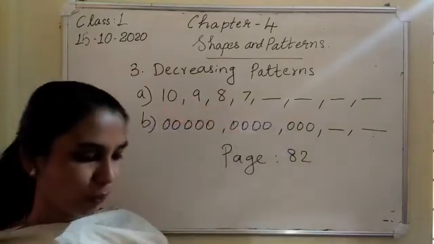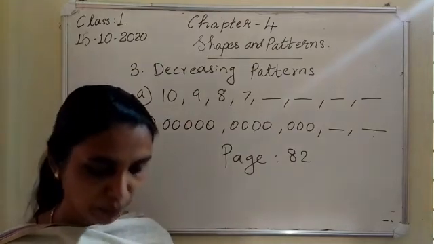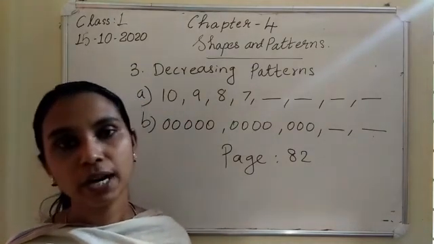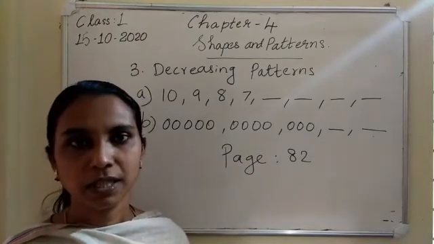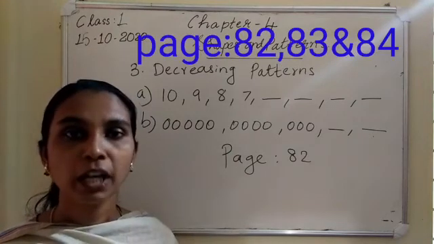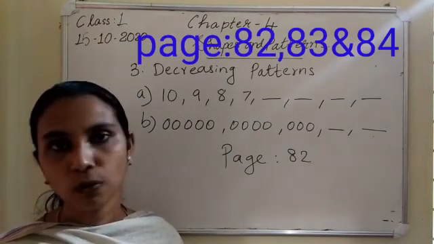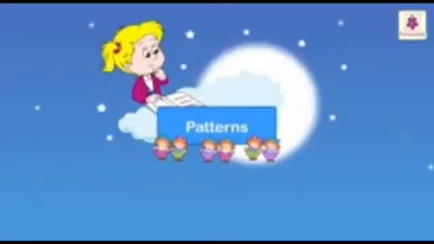Okay. So, I hope you have understood today's class. Then our chapter 4 is over. All of you study the spelling, plane shapes and solid shapes. Then you can do the exercise on page number 82, 83 and 84. Okay. Thank you.